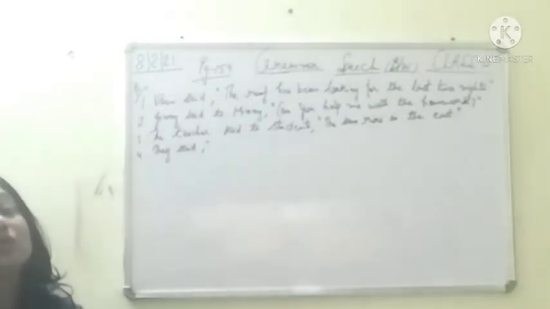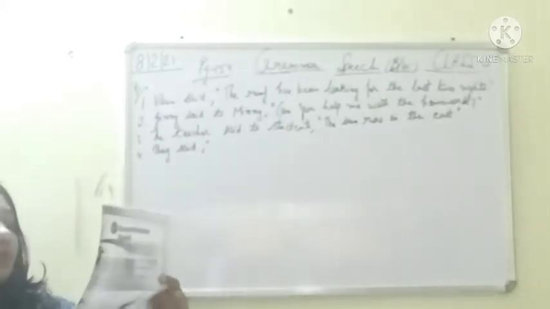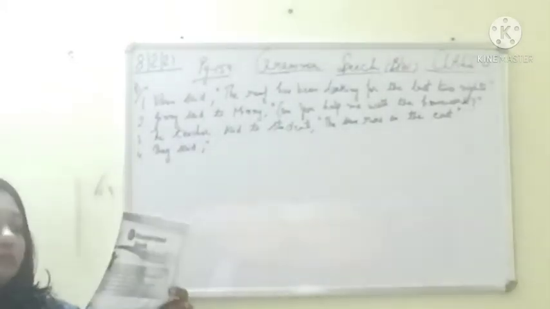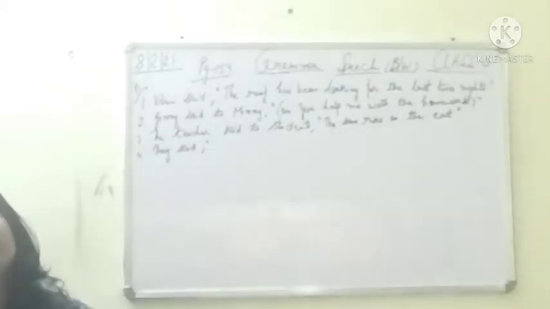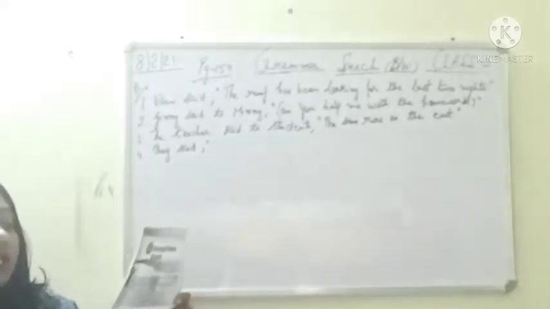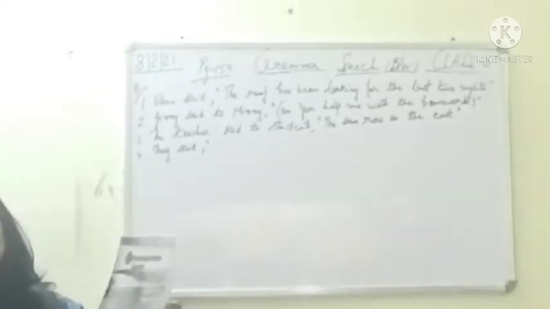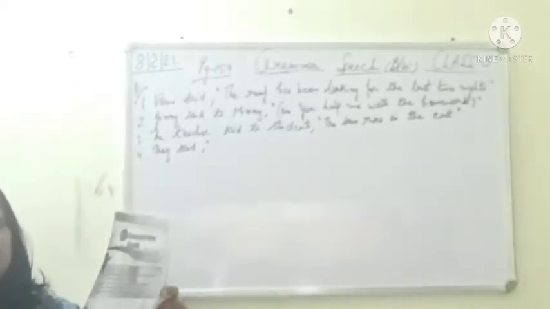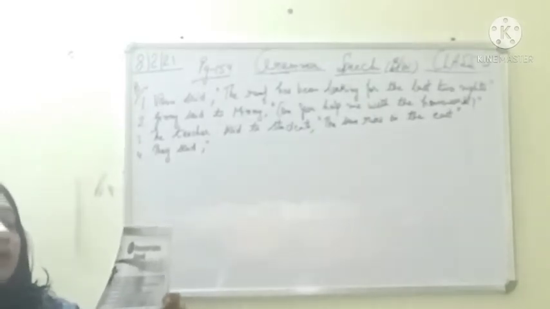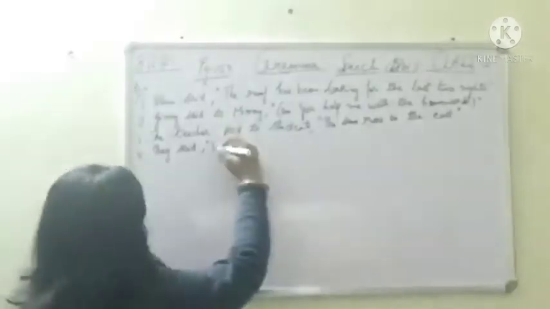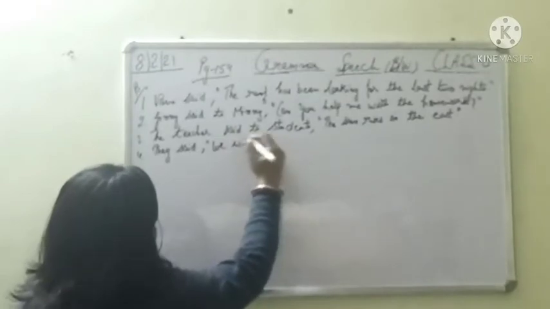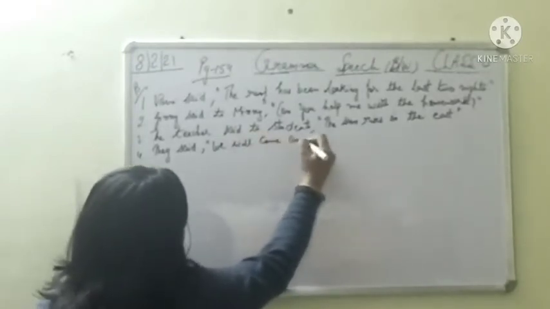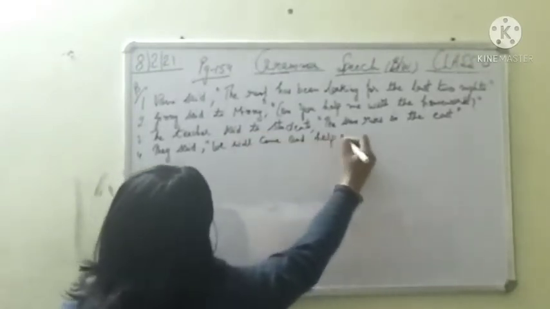So what will we use in direct? Will. They changes to we, plural. We will come and help you. Us is used for us, so it becomes you. We will come and help you this afternoon.